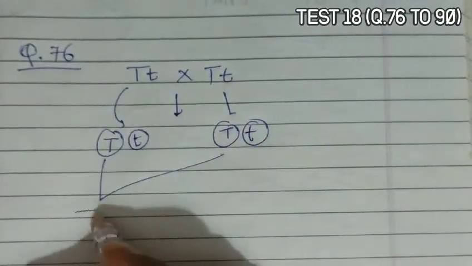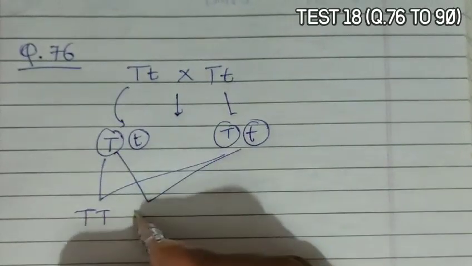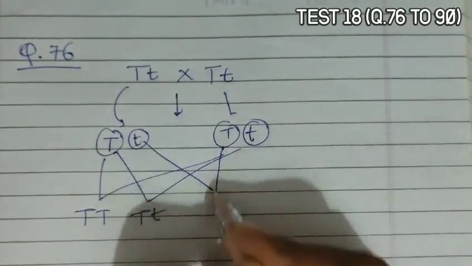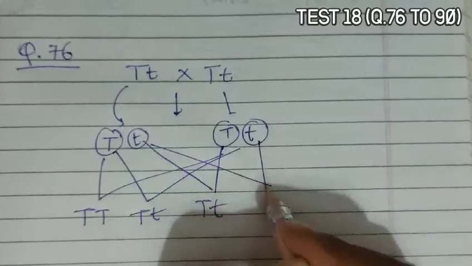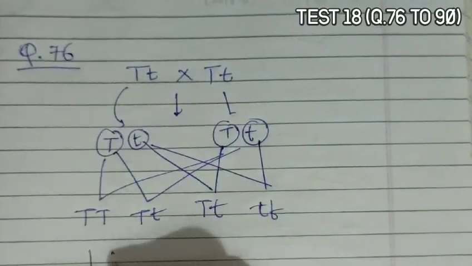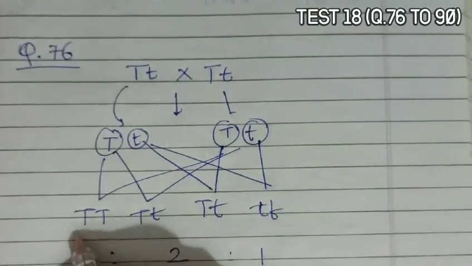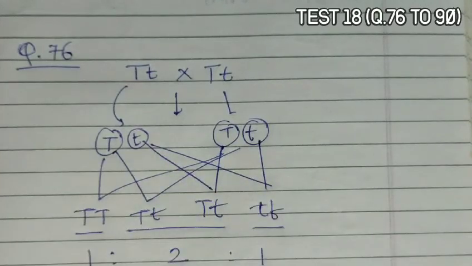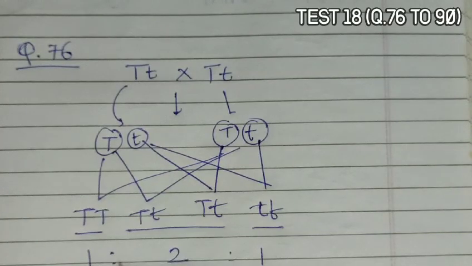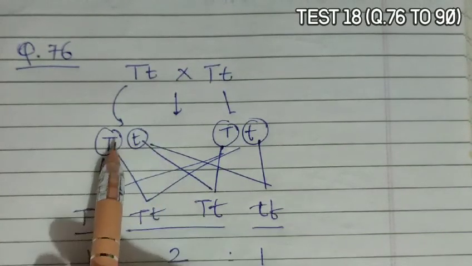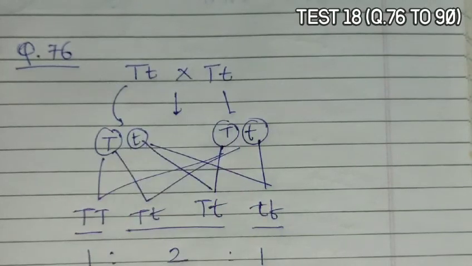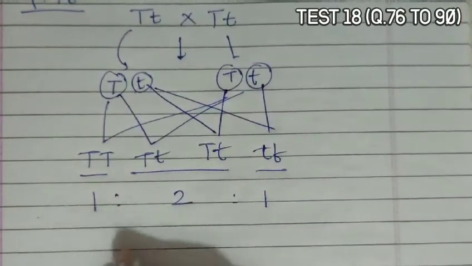Now if we make a cross, capital T capital T, capital T small t, capital T small t, and small t small t. So it is in a 1:2:1 ratio. So when heterozygous tall is self-pollinated, this explains that gametes are segregated. So it is explaining the law of segregation.